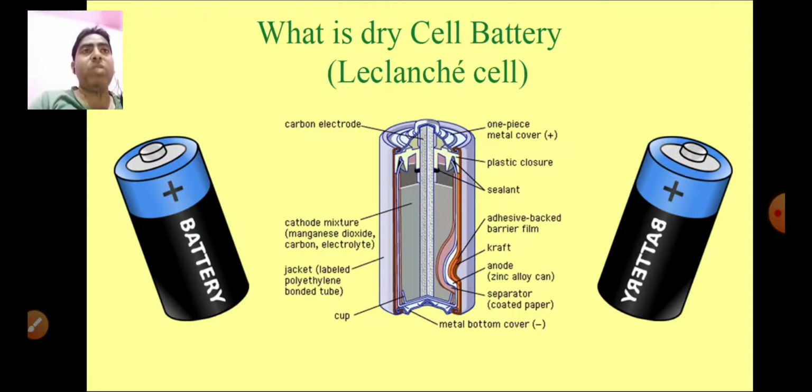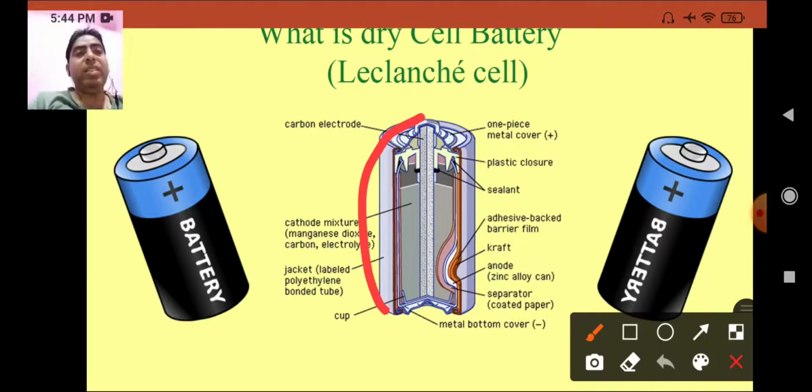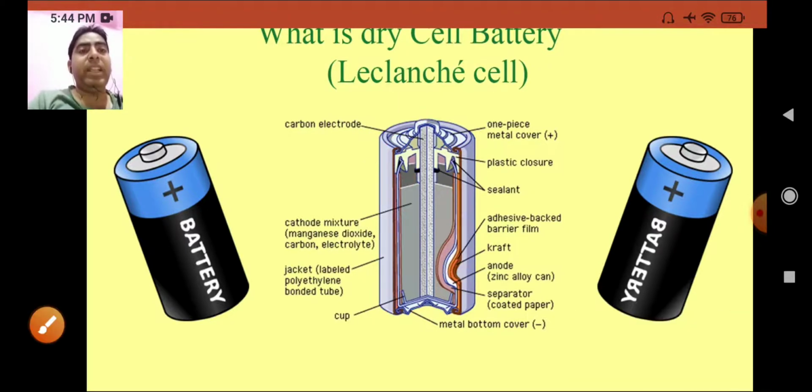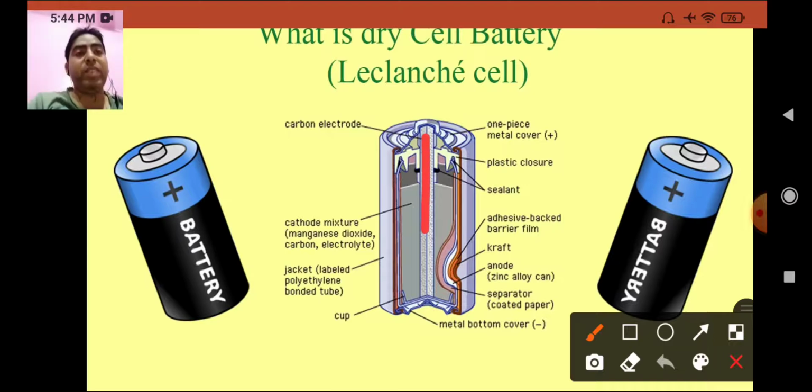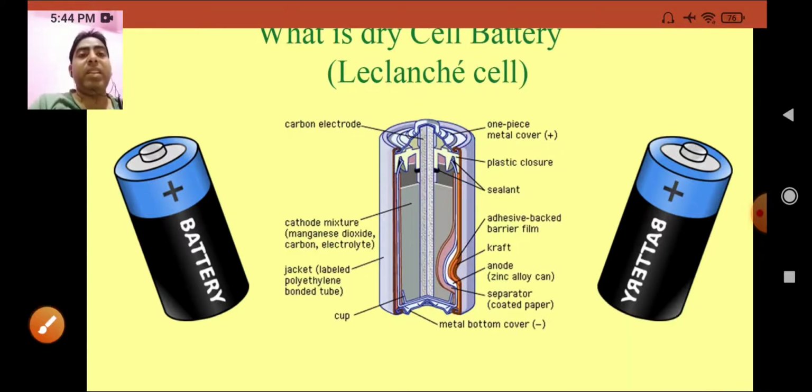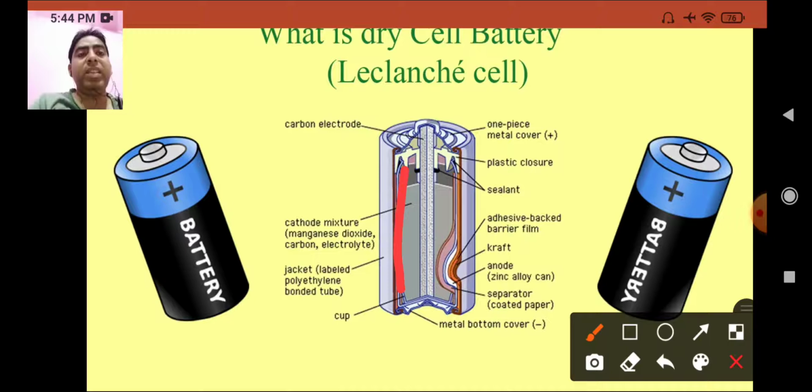The cell consists of an outer covering made up of zinc. The outer covering, you can see here, is made up of zinc. At the center of the container, what is this? A carbon rod with a metallic cap. Here you can see this is a carbon rod which has the cap, and this carbon rod is surrounded by a mixture of manganese dioxide and powdered charcoal, that is carbon.